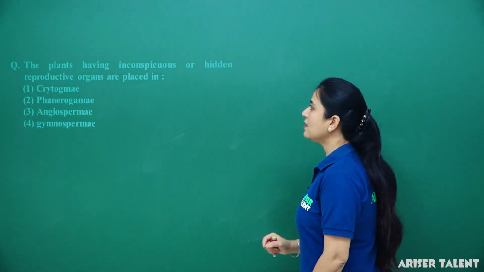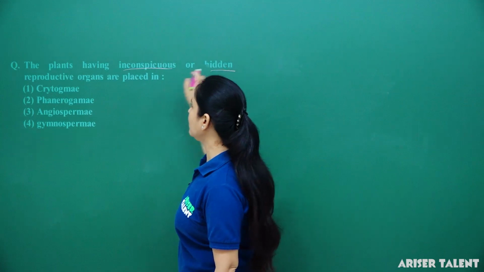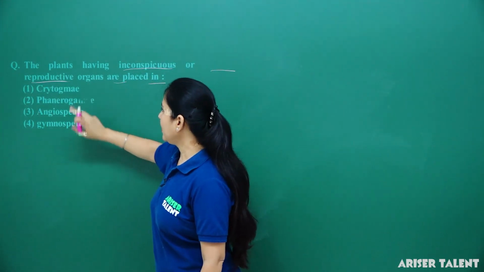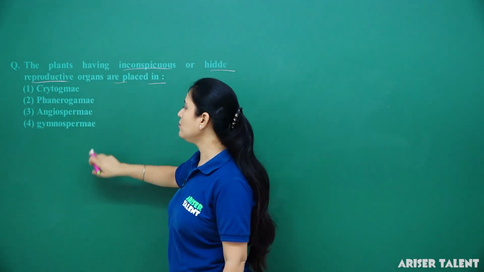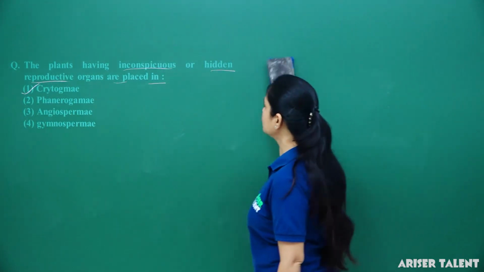Next is the plants having inconspicuous or hidden reproductive organs are placed in cryptogams, phanerogams, angiosperm or gymnosperm. So they are kept in cryptogams. Option 1.